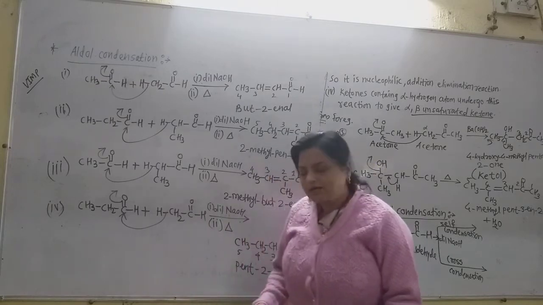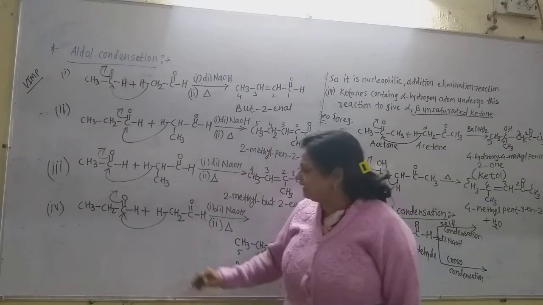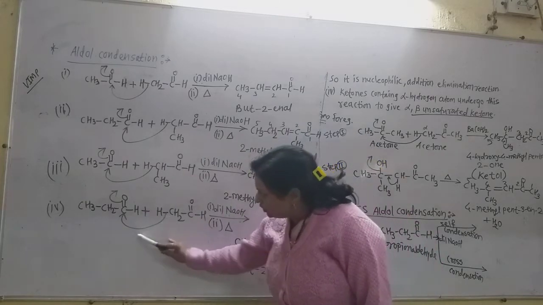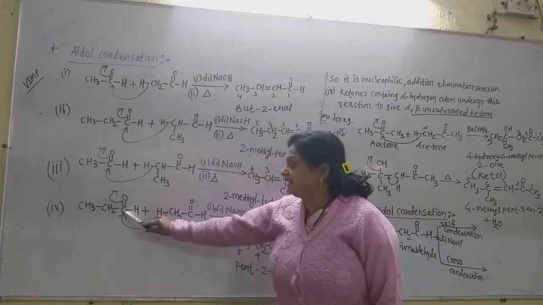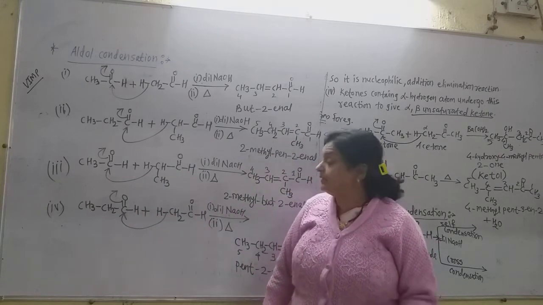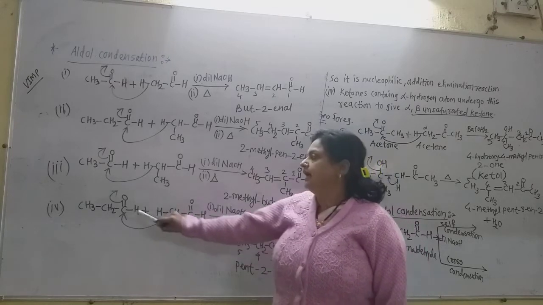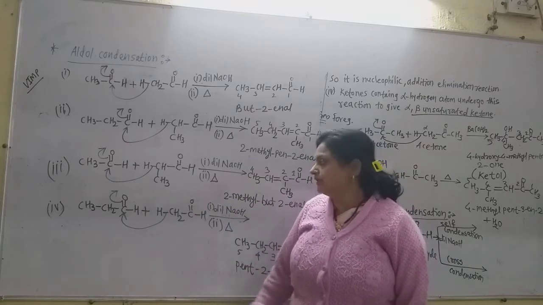In that fourth compound, now the alpha carbon of the acetaldehyde attacks the carbonyl carbon of the propionaldehyde. Now this attacks on this. At the same time there is the OH minus and this gets attached to this carbon. But after elimination of the water molecule, one of the hydrogens of this, out of 2, and the OH get eliminated, so only one hydrogen remains on that carbon.